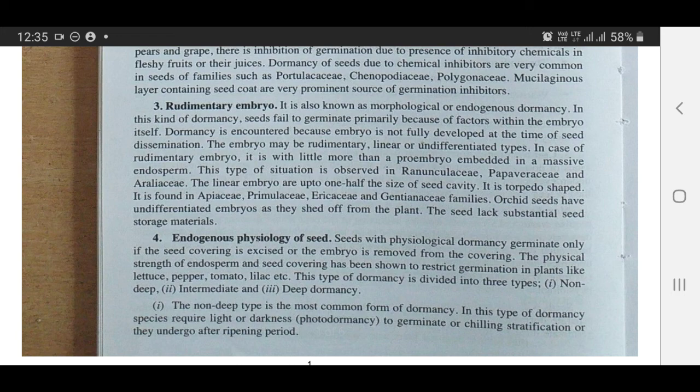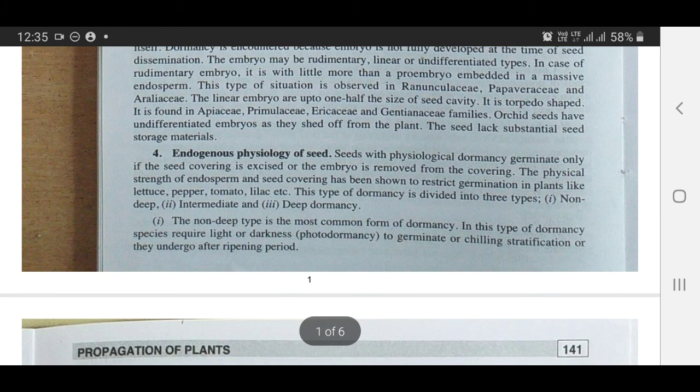Rudimentary embryo is also known as morphological or endogenous dormancy. In this kind of dormancy, seeds fail to germinate primarily because of factors within the embryo itself. Dormancy is encountered because the embryo is not fully developed at the time of seed dissemination. The embryo may be rudimentary, linear or undifferentiated. In case of rudimentary embryo, it is little more than a proembryo embedded in a massive endosperm. This situation is observed in Ranunculaceae, Papaver and Araliaceae.